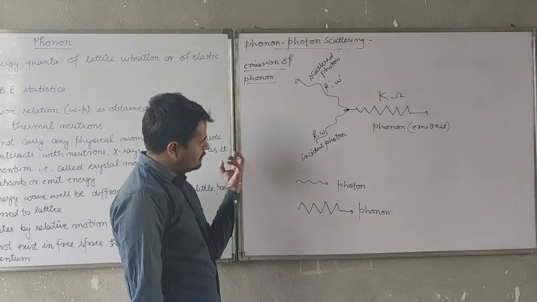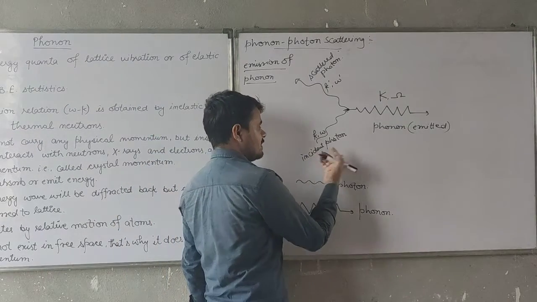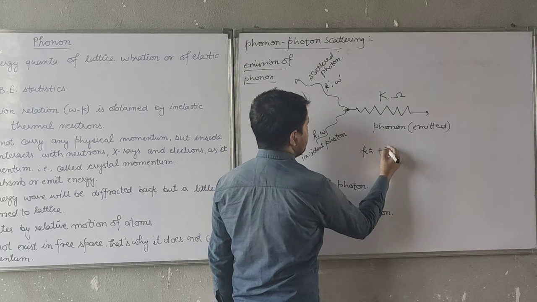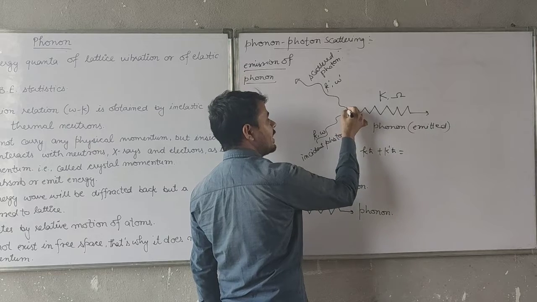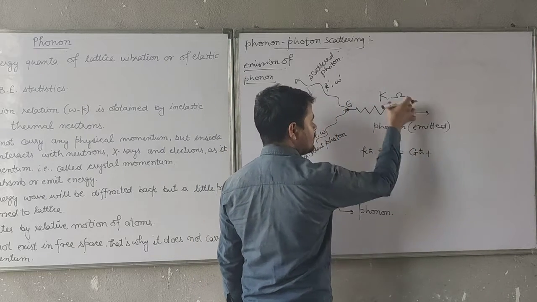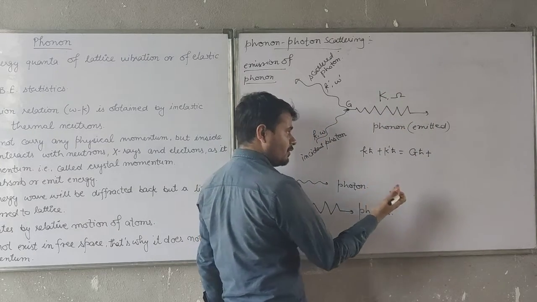Clear? And to represent the conservation of the momentum law, I can say h bar K plus h bar K dash equals h bar G, the lattice point, plus h bar capital K, the wave vector of the emitted phonon.